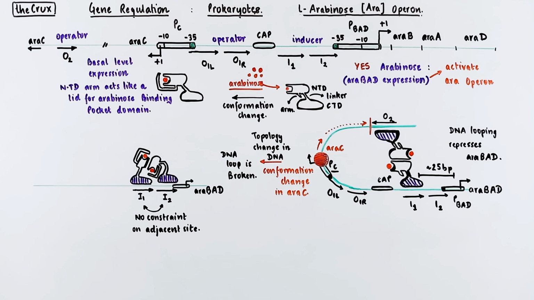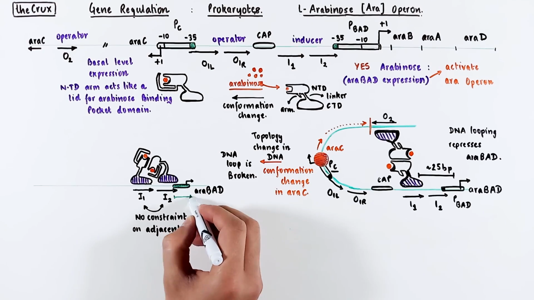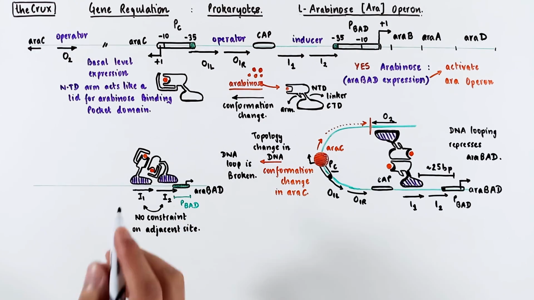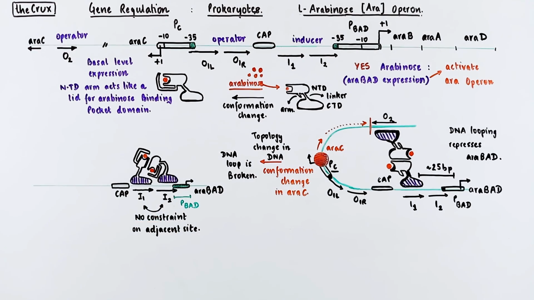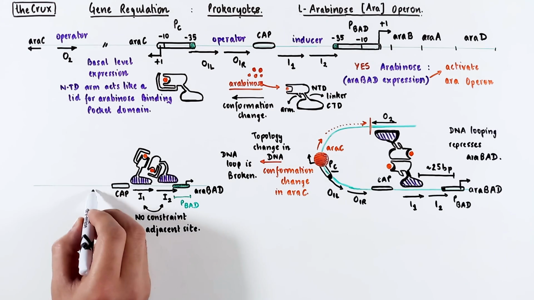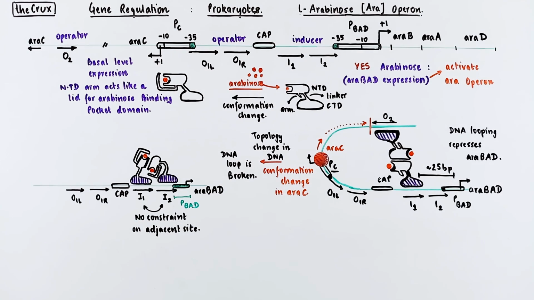So to reiterate the point, in the off state, the araC dimer can only have long distance contacts through DNA looping. But when the arabinose is bound, it changes the araC dimer configuration so that it only forms short range contacts. If you recall our point about the I2 inducer site, it partially overlaps with the promoter of araBAD. Hold on to that information for a short while, and we'll come back to it. In the meantime, let's complete the picture of the operon first.